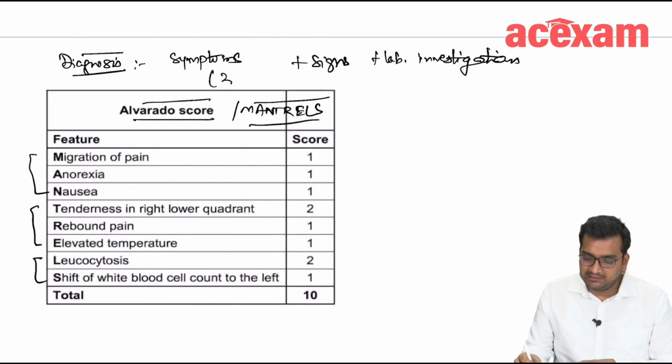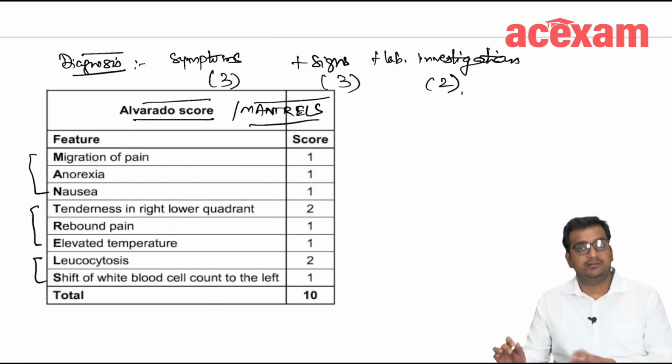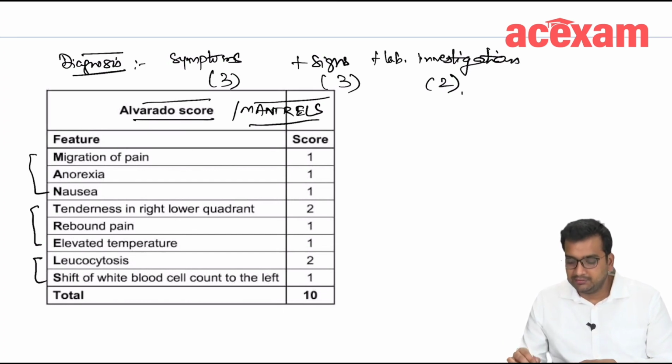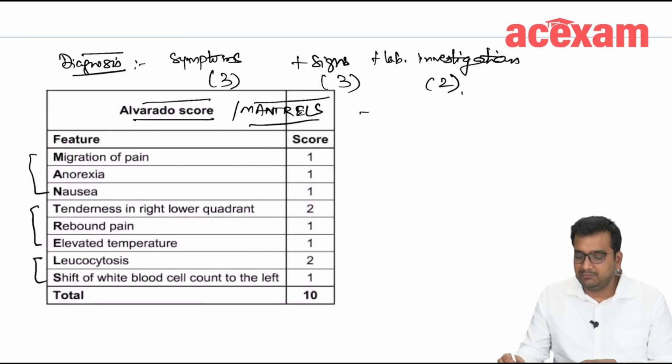There are 3 symptoms, 3 signs and 2 laboratory investigations. Okay, and the maximum Alvarado score can be 10.